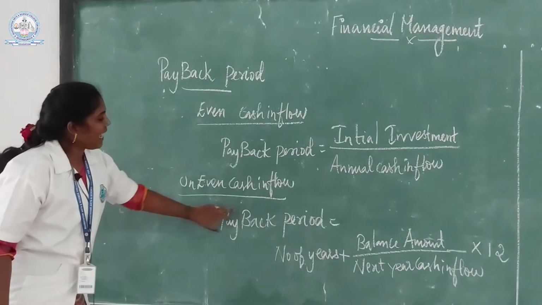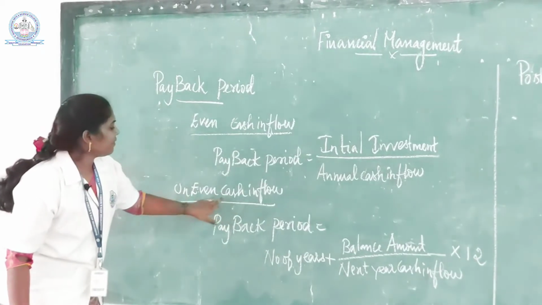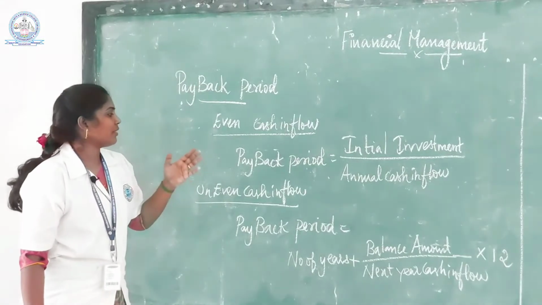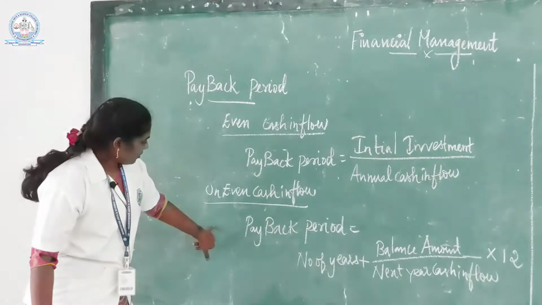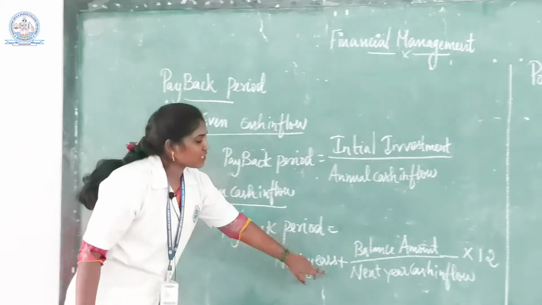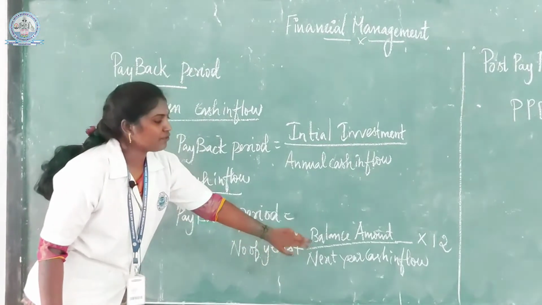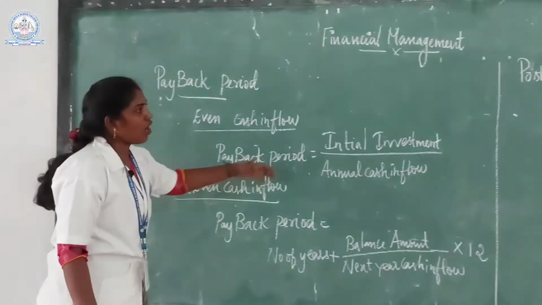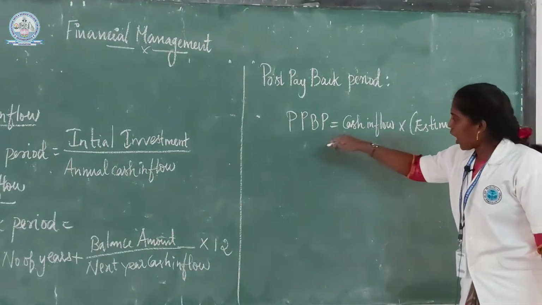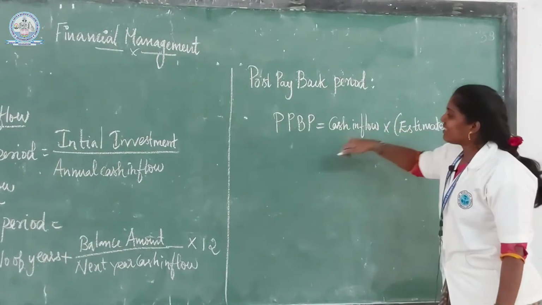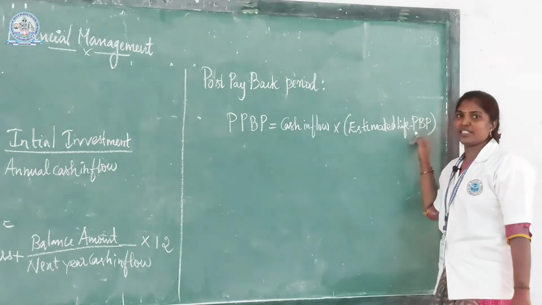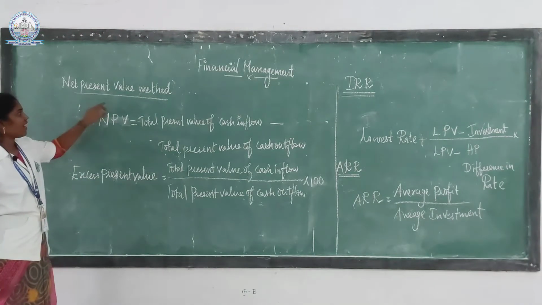Another one is uneven cash inflow. The following problem gives uneven cash inflow, for example, first year 2000, second year 3000 and fourth year 6000. This formula can be used: payback period is equal to number of years plus balance amount divided by next year cash inflow into 12. The last kind of payback period is post payback period, calculated using this formula: cash inflow into estimated life minus payback period.